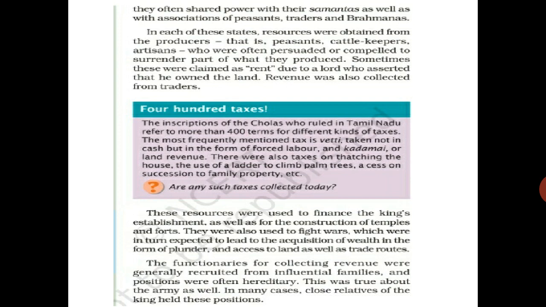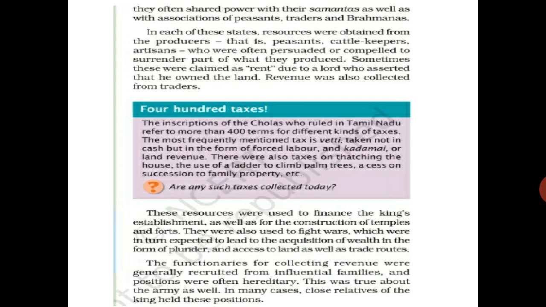In India also, suppose presently we are staying, so we are paying tax and the government is getting the tax. After getting the tax, from that amount the government is making roads, bridges and doing development. So like that, the king also needs certain resources so that he can manage further development and further things in his kingdom. So these were peasants, cattle keepers, artisans.